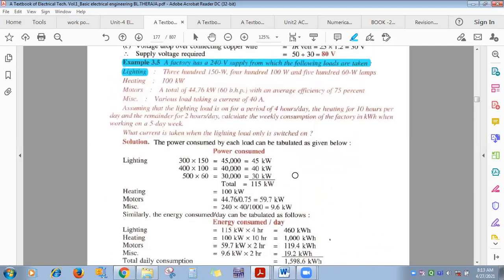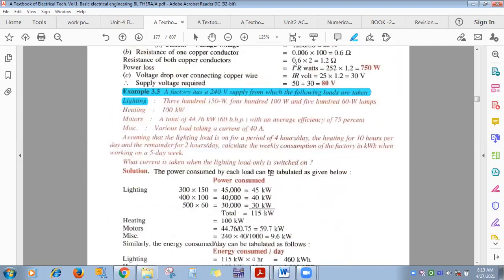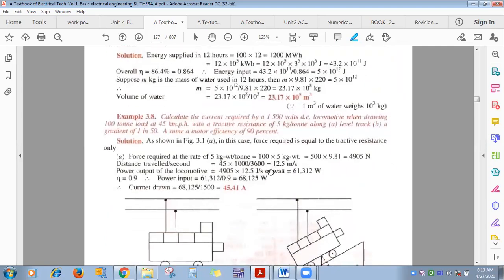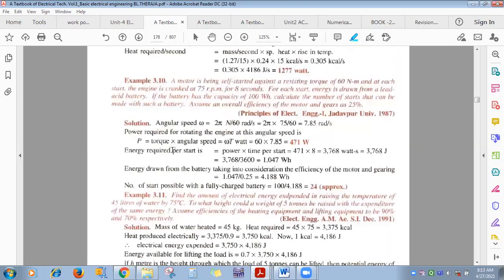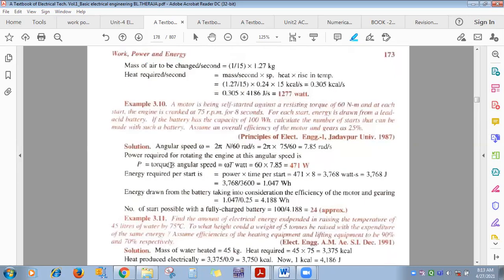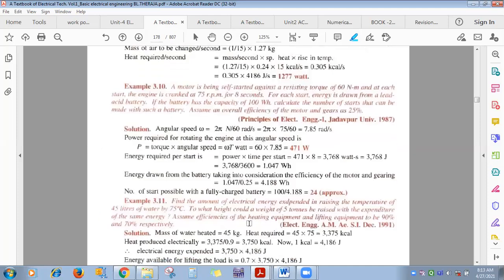From example number 3.5, its page number I will tell you, 171. Okay, 171, 3.5. These numericals everyone please do from BL Thareja. 3.5, 3.6, 3.7, 3.8, 3.8 is important. Okay, 3.9 also you please do. Is 3.9 based on thermal? One minute. Don't do 3.9. 3.9 is based on thermal system, so you don't have to do that.